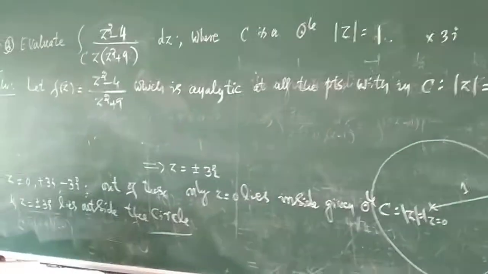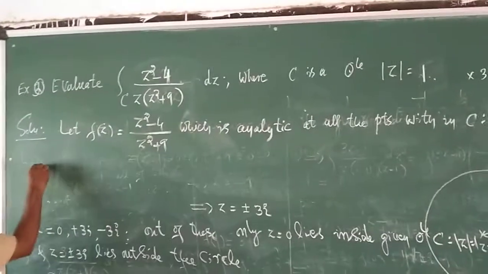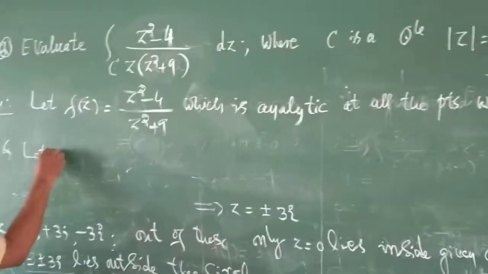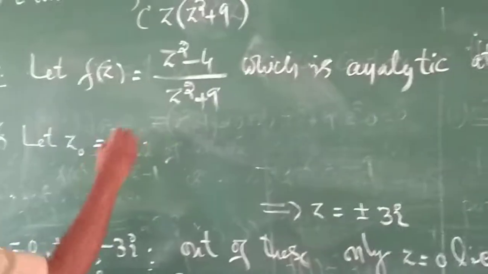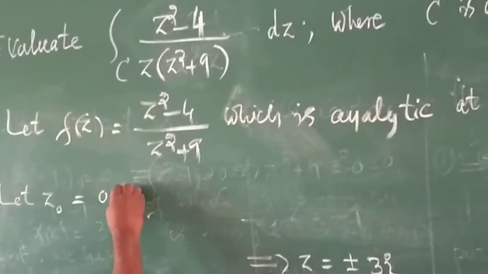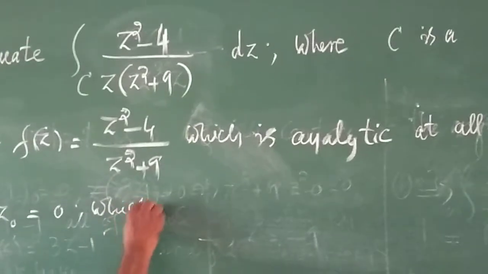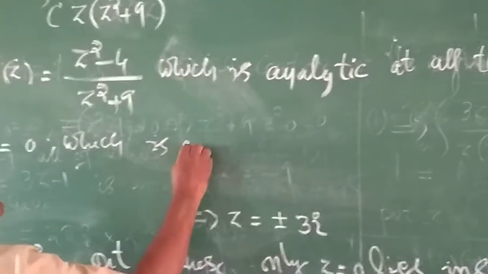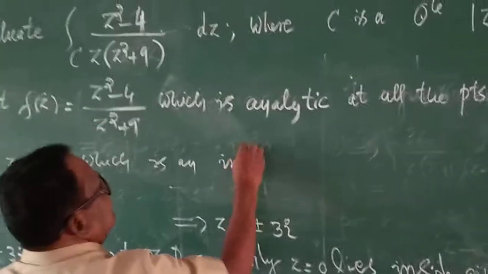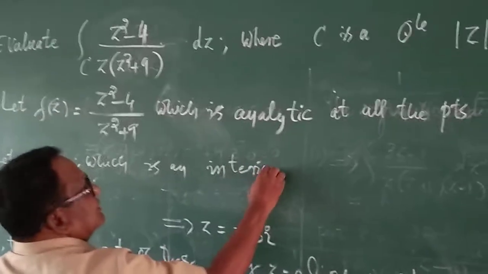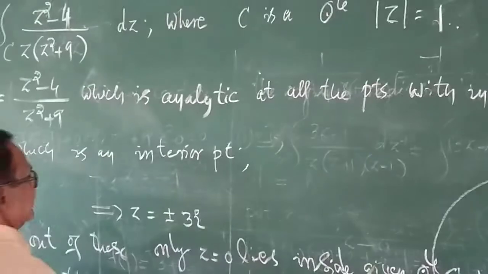Right? Now, let z naught be equal to 0, which is an interior point. Interior point it is.